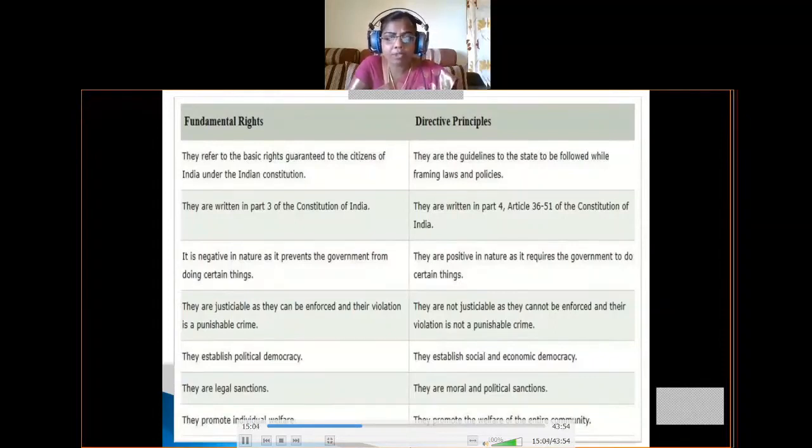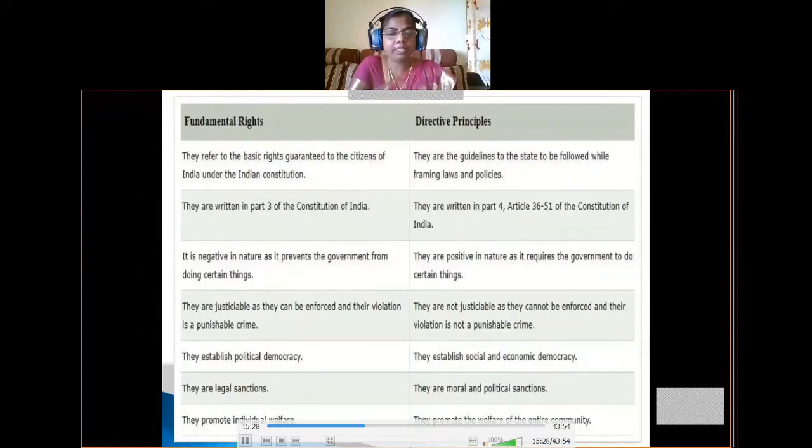And next, coming to economic democracy. Economic democracy will grant workers participation in the management of industries. That means economic democracy is granting participation to the workers in the management of industries. So these directive principles will grant us economic and also social democracy.